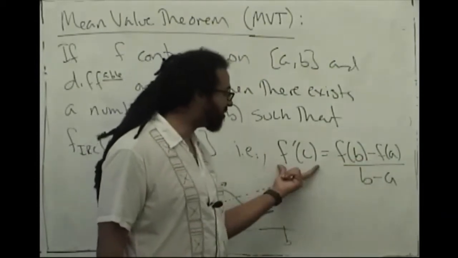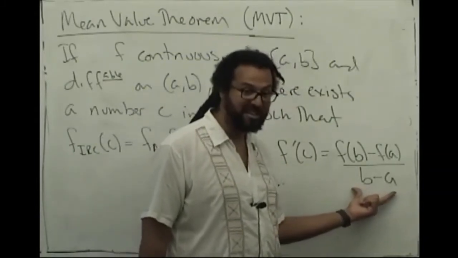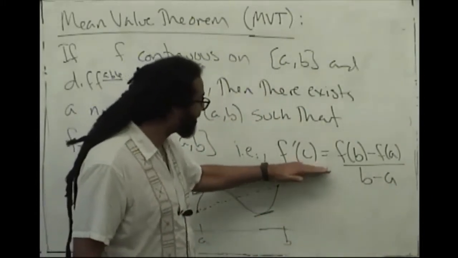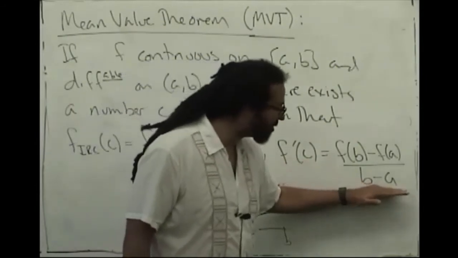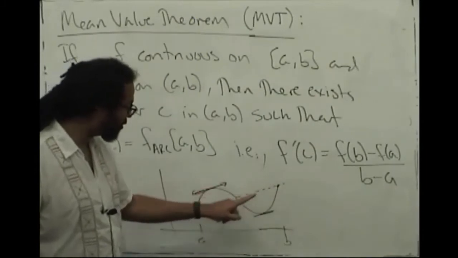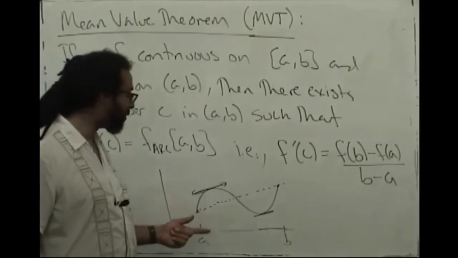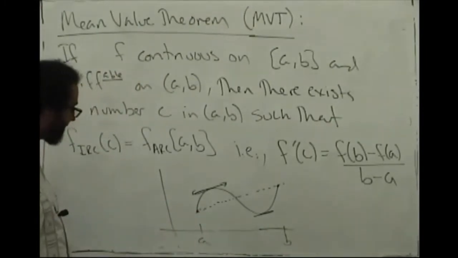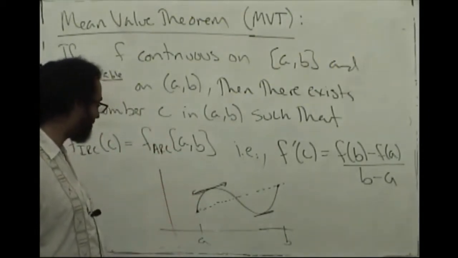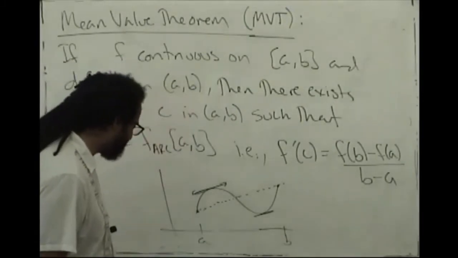So remember, derivative means instantaneous rate of change. This is just the old formula for the slope of the secant line, or the average rate of change. So we're saying that the slope of the tangent line must be equal to the slope of the secant line. So here's a picture. Here's a function that's smooth and continuous on the closed interval from a to b, differentiable on the open interval from a to b. Maybe there's a vertical tangent line here at x equals a, so it's not quite differentiable on the closed interval from a to b anyway.